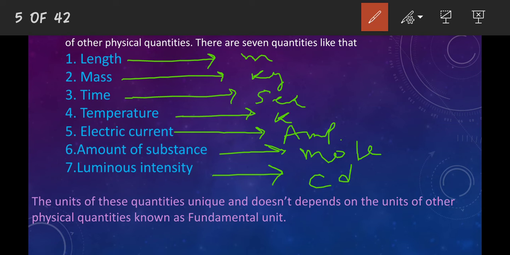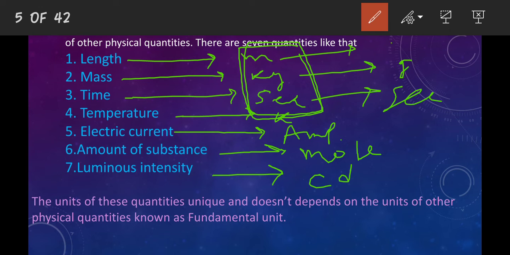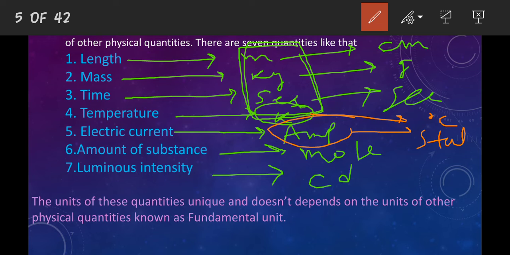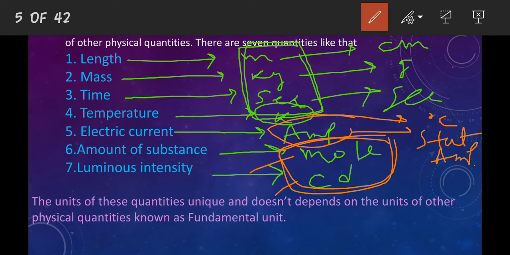There are also CGS units for the 3 most basic quantities: second, gram, and centimeter. For temperature it is degree Celsius, for electric current it is stat ampere, and so on. And this is the most usable unit form in CGS.